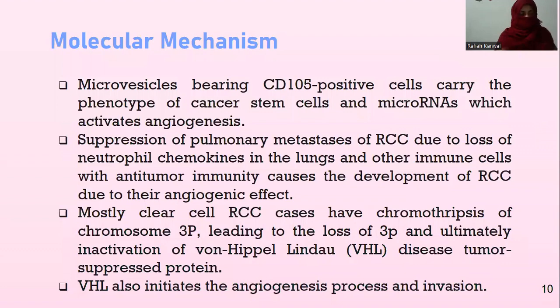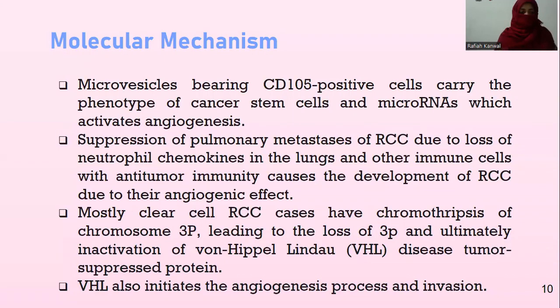Here's the molecular mechanism of renal cell carcinoma. Microvesicles bearing CD105 positive cells carry the phenotype of cancer stem cells. Tumor-derived microvesicles released from CD105 positive human renal cancer stem cells were shown to stimulate angiogenesis. Also, the microRNA released from such cancer cells and the angiogenesis lead to spread of tumor and cancer cells to other sites. Some other factors also promote angiogenesis.